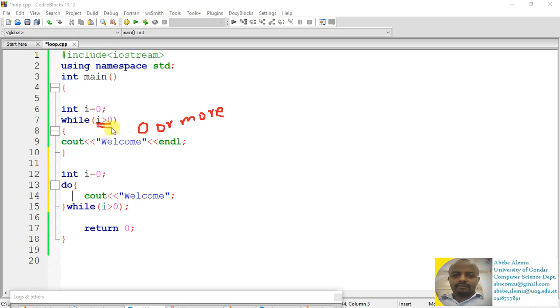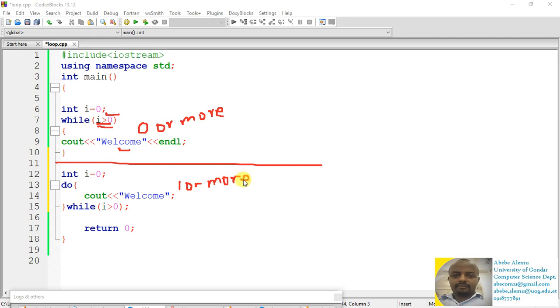The condition is evaluated first and then the statement is executed next. When we come to the do while loop, the statement is executed first and then the condition is evaluated next. Meaning, by any means, this statement is guaranteed to be executed at least 1 or more times.